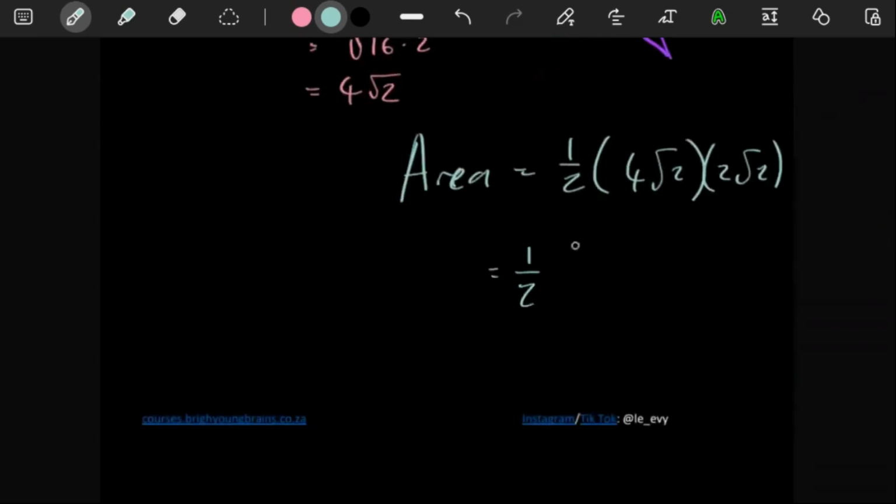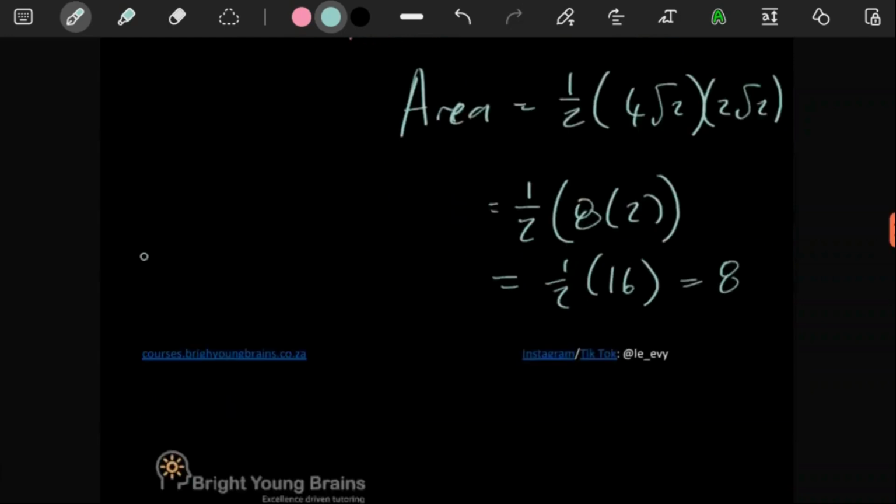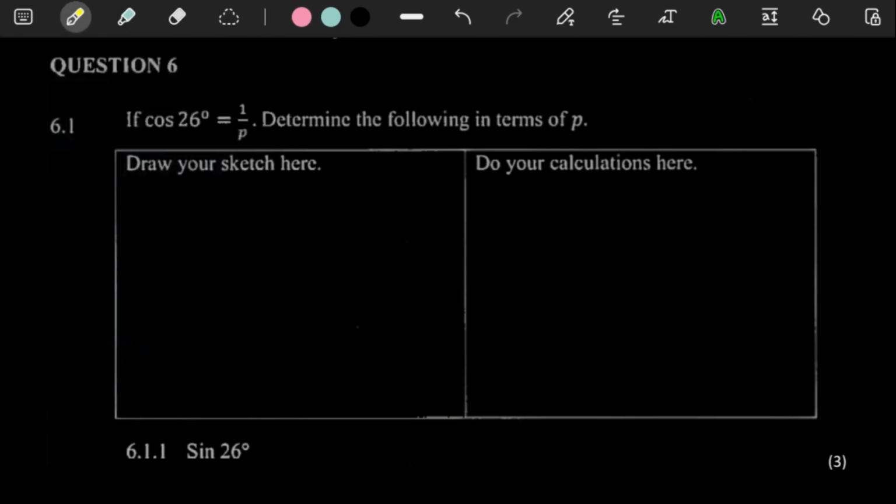So here this is going to be a half. You can just put all of this in the calculator. 4 times 2 is going to give you an 8, and square root of 2 times square root of 2 is just a 2. So this is like a half times 16, which is just 8. So the area is just 8 units squared.